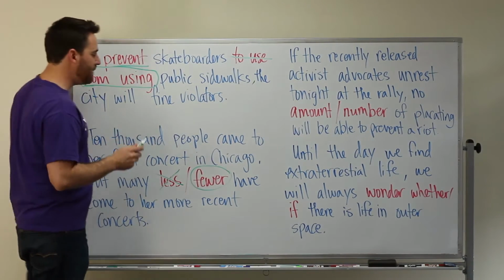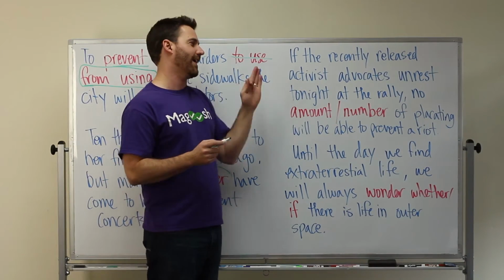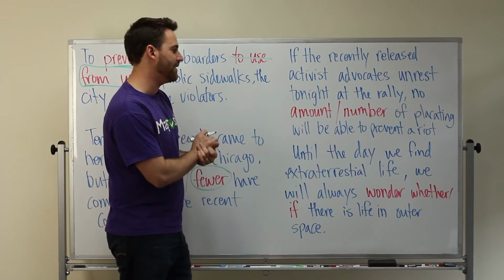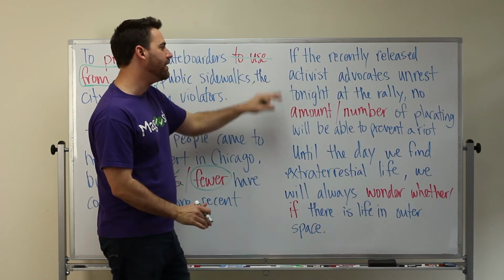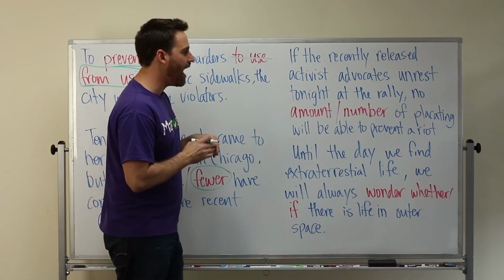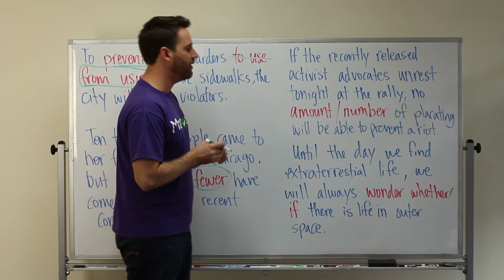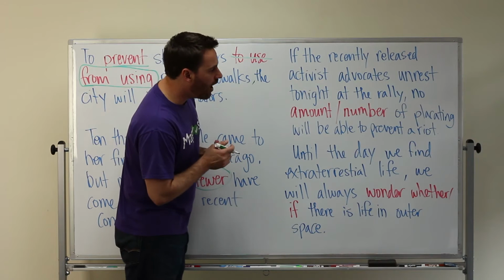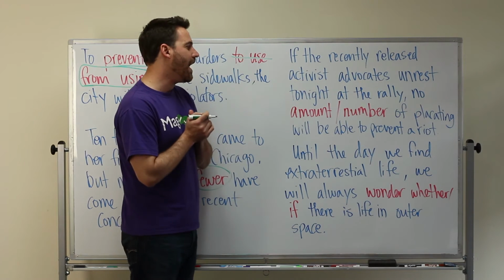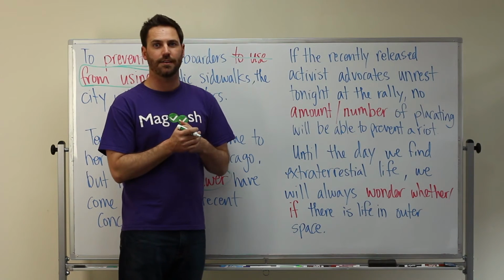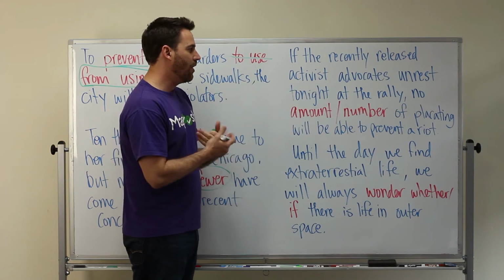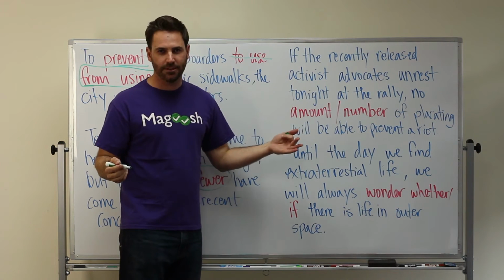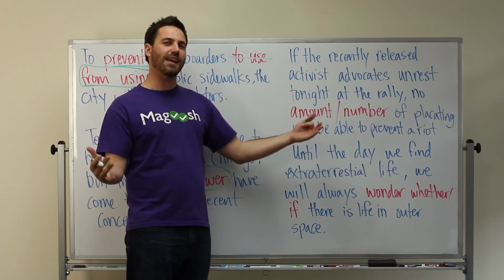And keeping with the idea of being able to count or not count things, we have another sentence related to this idea. If the recently released activist advocates unrest tonight at the rally, no amount or no number of placating will be able to prevent a riot. So in this case, we're talking about placating. Now, placating isn't a thing that you can count.